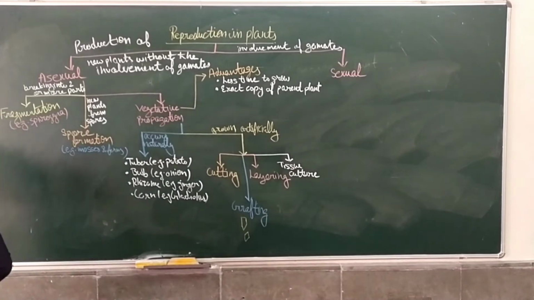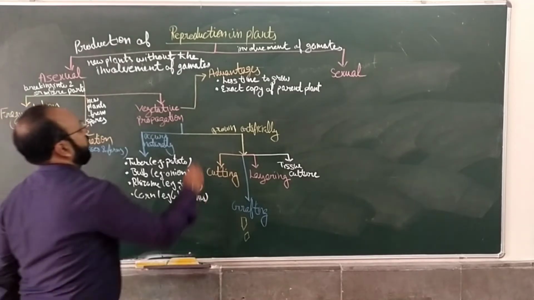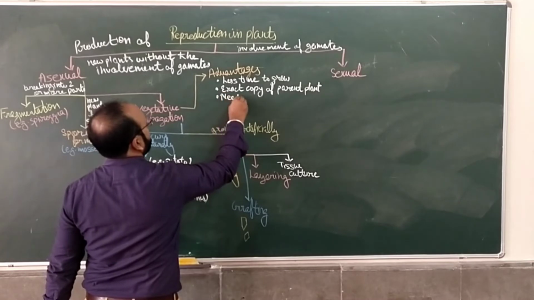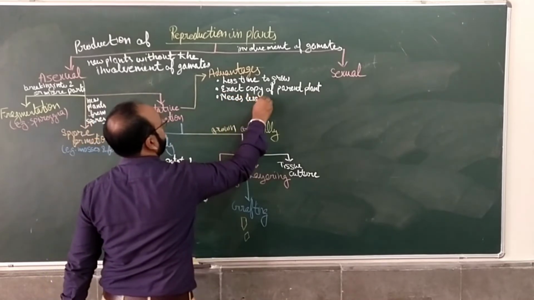Also, seedless plants can be grown, and it needs less care in the beginning.